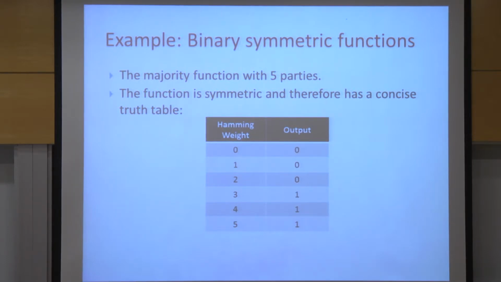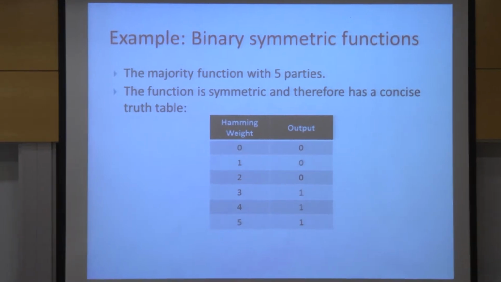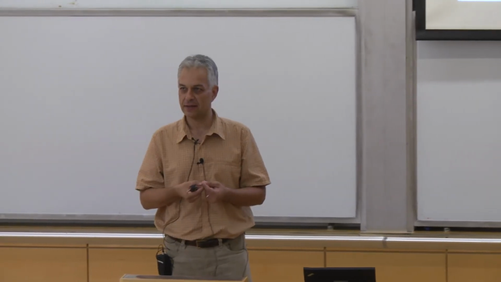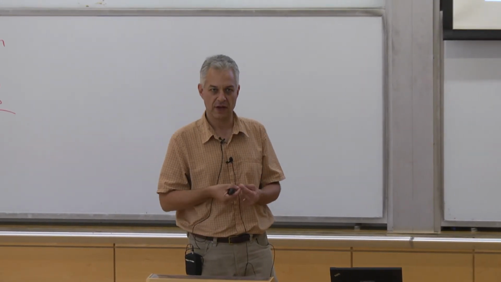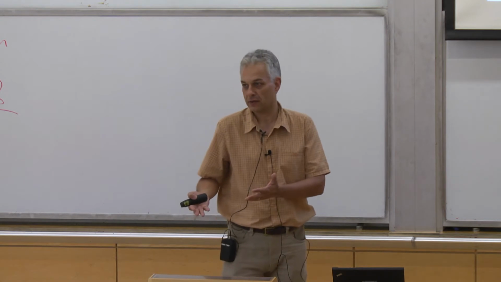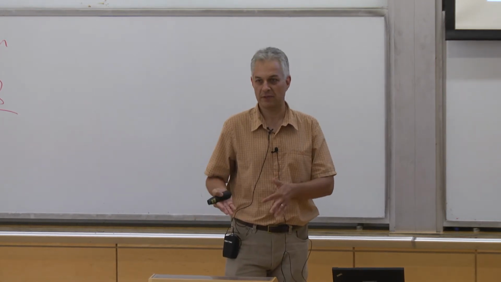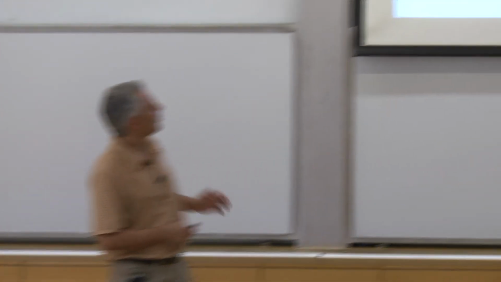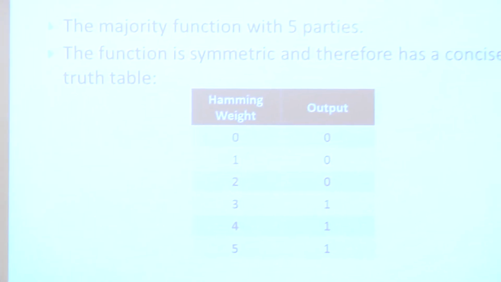Okay. So suppose you want to compute the majority function. I'm talking here only about binary symmetric functions. Binary meaning that they have binary inputs. And a symmetric function is one where the output doesn't depend on which party has which input. It just depends on the number of parties who have a certain input. So for instance, in binary functions, a symmetric function is one where the output only depends on the Hamming weight of the inputs. So say the OR function is symmetric, the exclusive OR function is symmetric. Other functions are not symmetric. So we're only talking here about symmetric functions.